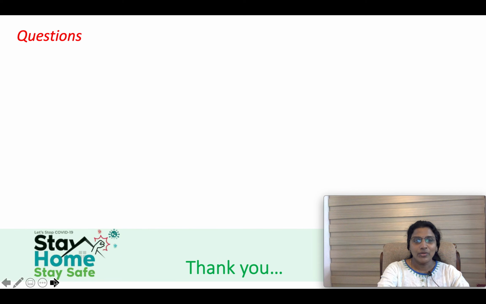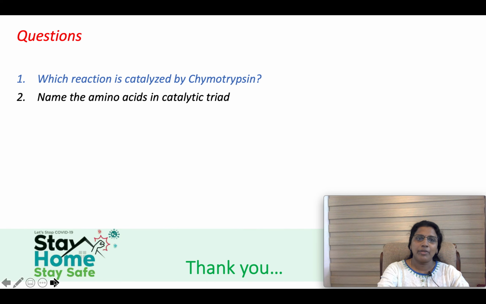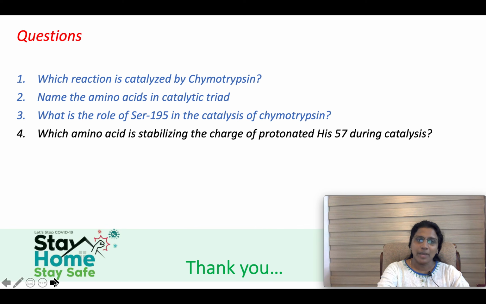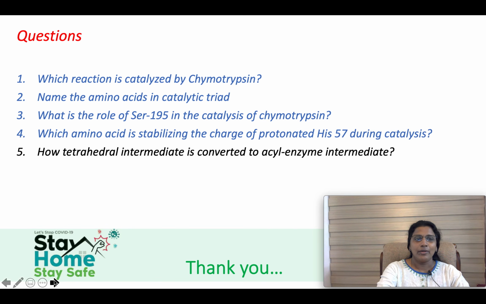Then this time also we are going for some questions. Question number 1, which reaction is catalyzed by chymotrypsin? 2, name the amino acids in the catalytic triad. 3, what is the role of serine 195 in the catalysis of chymotrypsin? 4, which amino acid is stabilizing the charge of protonated histidine 57 during catalysis? 5, how is the tetrahedral intermediate converted to the acyl enzyme intermediate during this reaction?